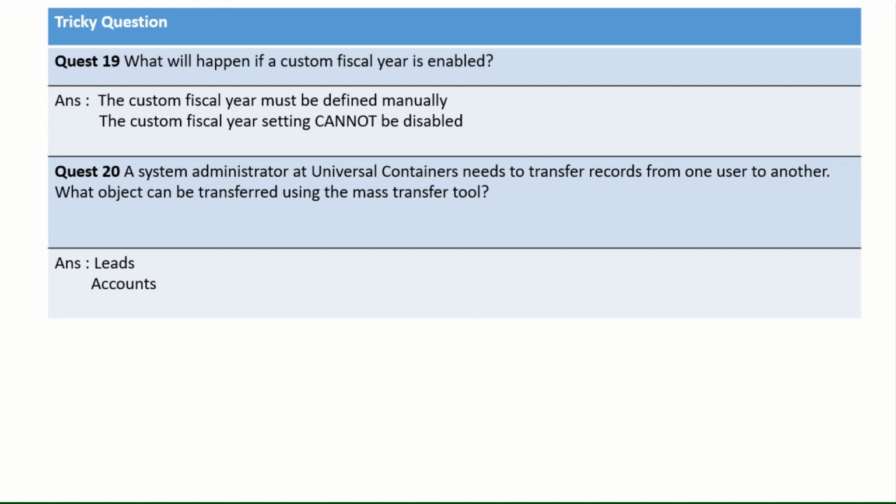Now the last question is, a system administrator at UC needs to transfer records from one user to another user. What objects can be transferred using the mass transfer tool? It's leads and accounts. So you can do that with the mass transfer tool. This is all the basic questions.